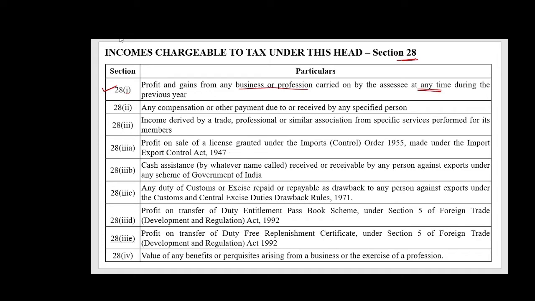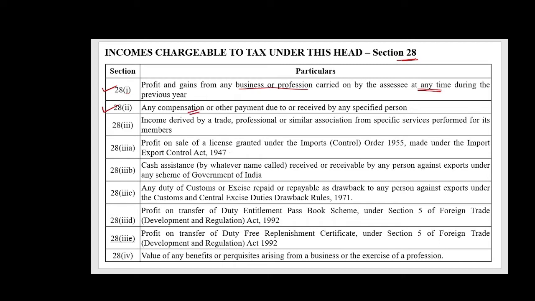So, incomes arising out of any business or profession carried on by an assessee in the previous year. It need not be for one full year. Suppose he starts his business in the middle of the year and then winds up in this particular previous year itself, in which case the previous year will be for less than 1 year time frame. Even in such cases, the incomes will be chargeable. So even if he starts his business or profession in the previous year and closes it in the previous year, it is taxable.